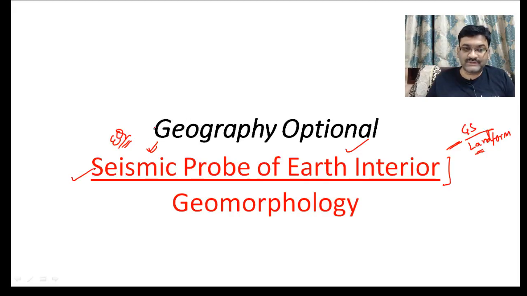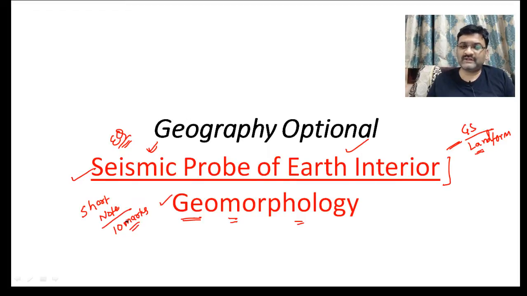So, in optional, this topic is a part of the first chapter of physical geography, that is geomorphology. The scope of this topic in the optional subject is that it can be a short note, and maximum for 10 marks. You cannot expect a big question on this like 15 marks or 20 marks, but you can expect 10 to 15 marks on this. So this is chapter 1 of physical geography, that is geomorphology.